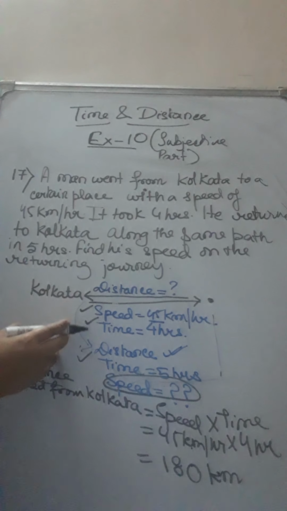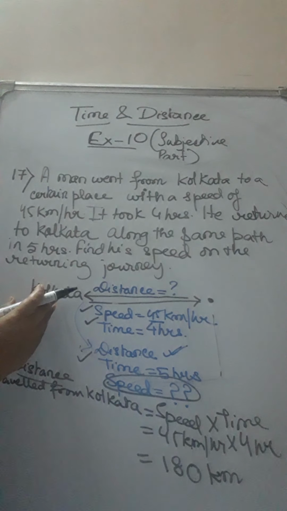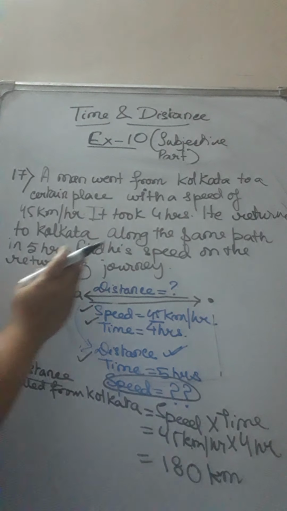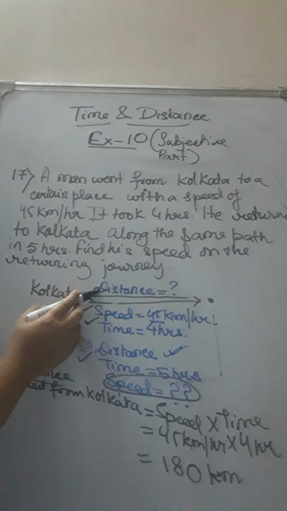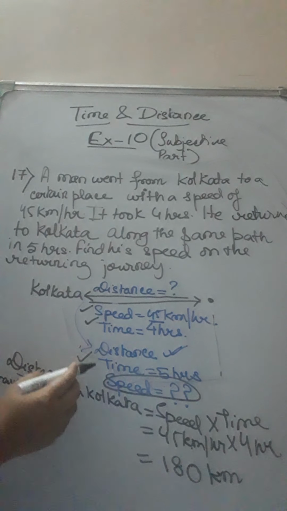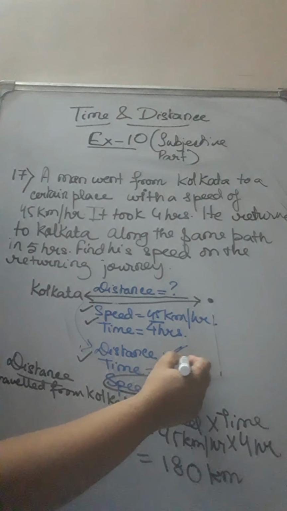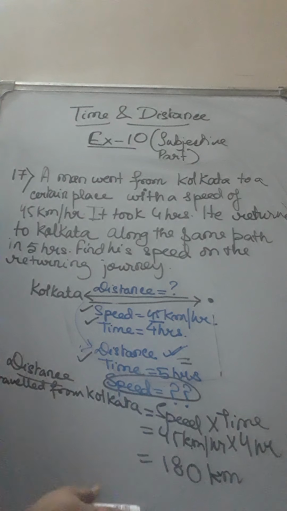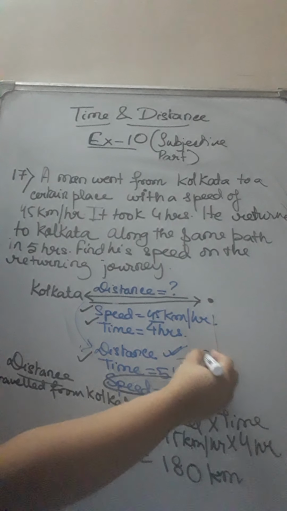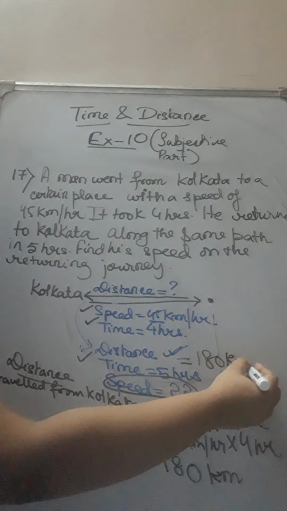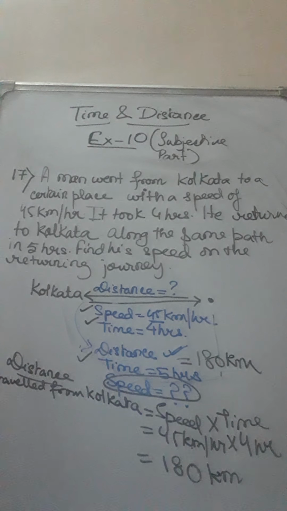So from speed and time given during his first journey from Kolkata, you can find the distance, and this distance only he covered in the return journey. It also means that in the return journey also he travelled 180 kilometers in all to reach back to Kolkata.